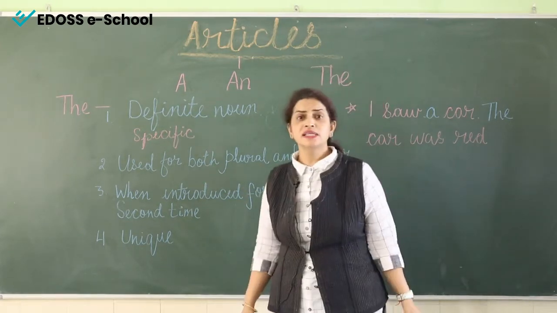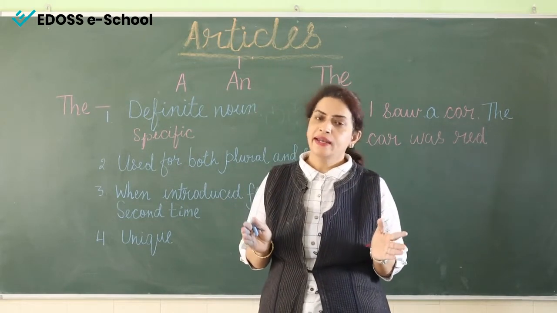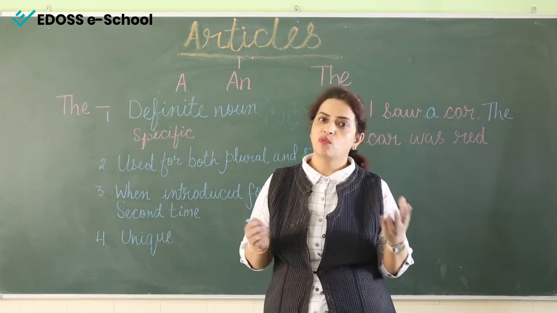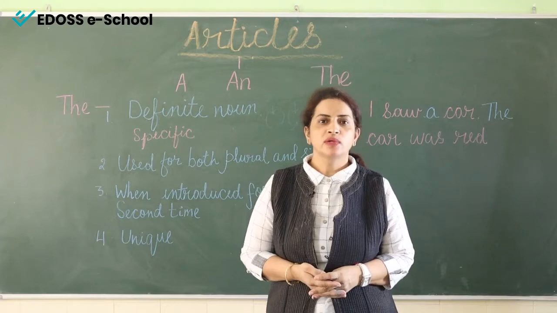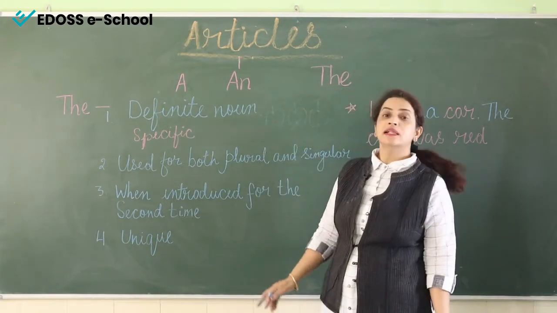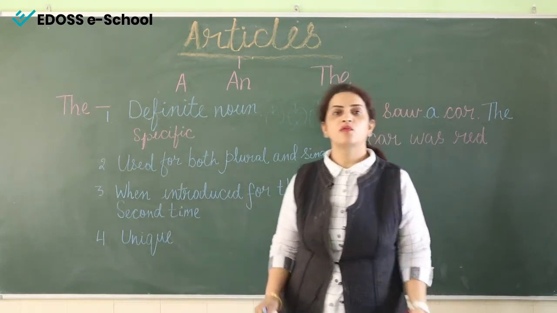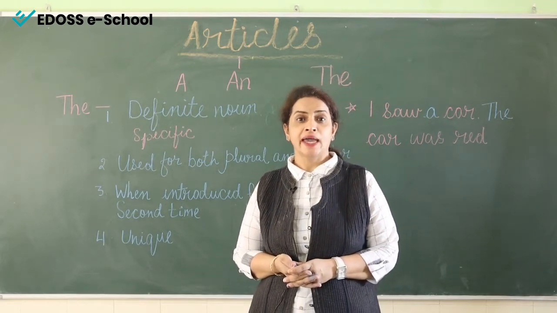The second rule is that it is used for both singular and plural nouns. So it can be one or many. The word before which we are using it can be more than one also. And the third rule is that article the is used before a noun when it is used for the second time.